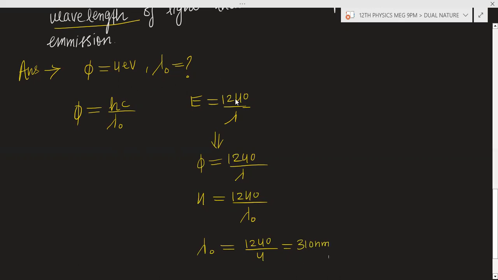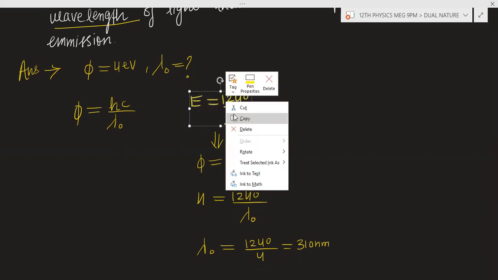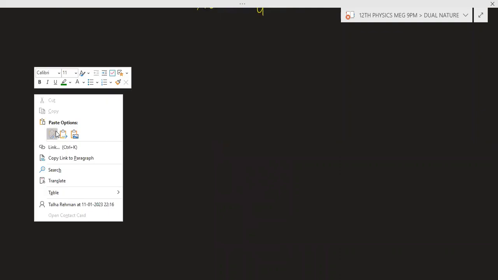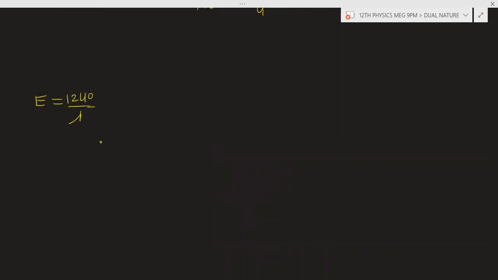What is the use of this formula? This formula will be used like this. For example, if suppose lambda is given as 620 nanometer, and they are saying find the energy in electron volt.